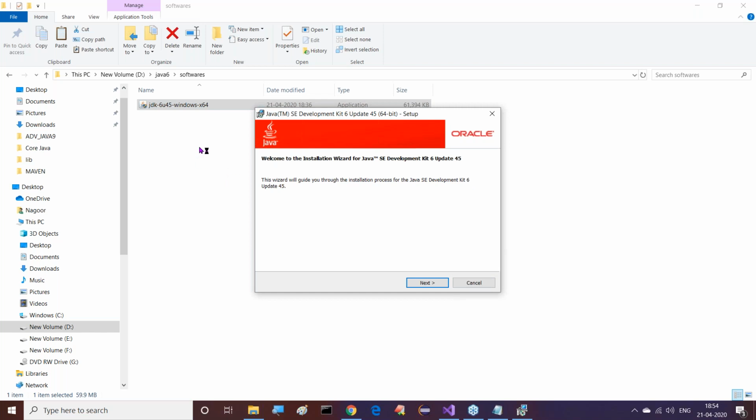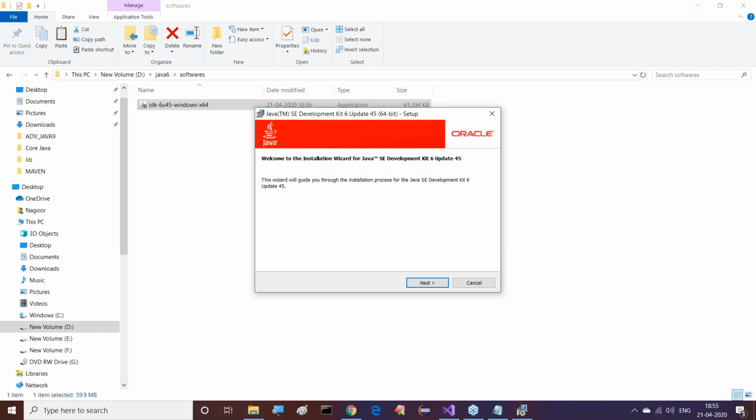Now observe this clearly. Remember, up to Java 6 only, we have to install two products. One is JDK and the other one is JRE. JDK is the Java Development Kit. JRE is the Java Runtime Environment. As of now, understand the difference.